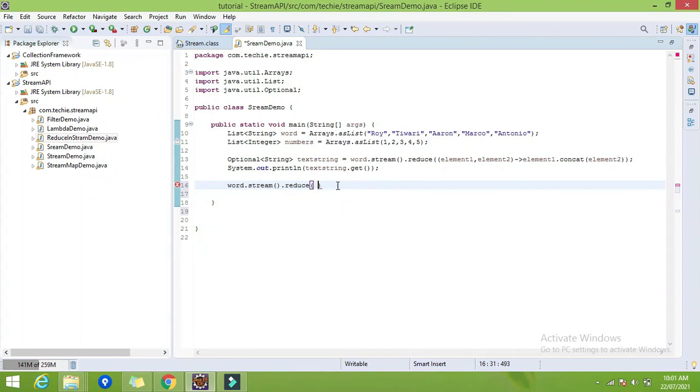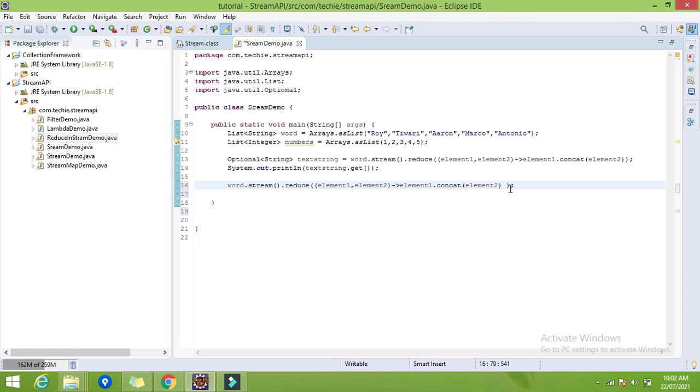Again, suppose I want to reduce this whole multiple strings into a single string. I will use the same function here, whatever I have. Here we are only concatenating strings with each other, right?